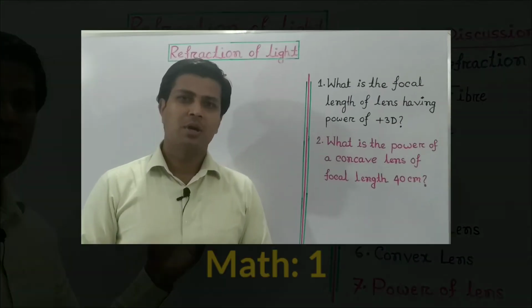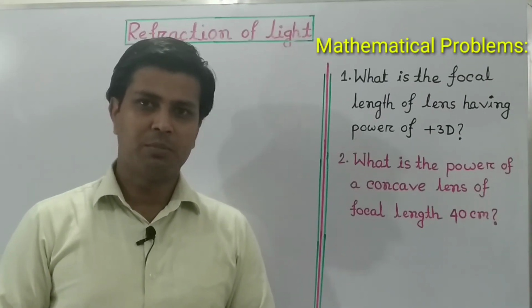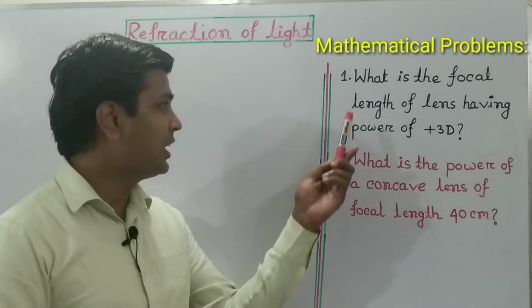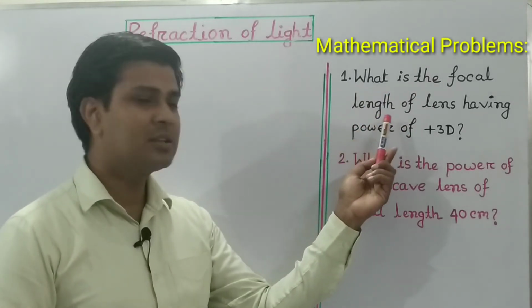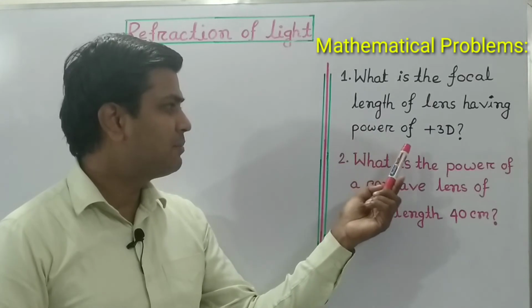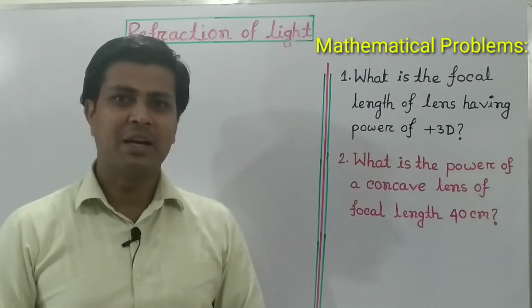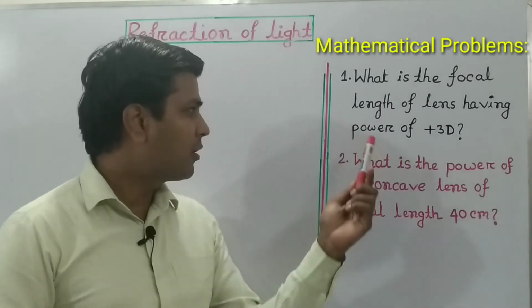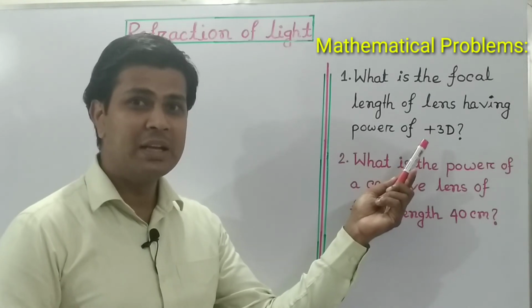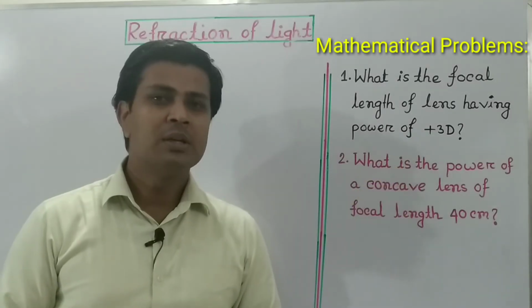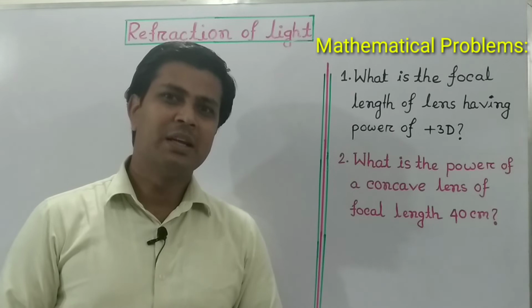These are the formulas. Let's solve some mathematical problems. The first question is, what is the focal length of a lens having power of plus 3 diopter? The power of the lens being positive means the lens is convex, because we know the power of a convex lens is positive.